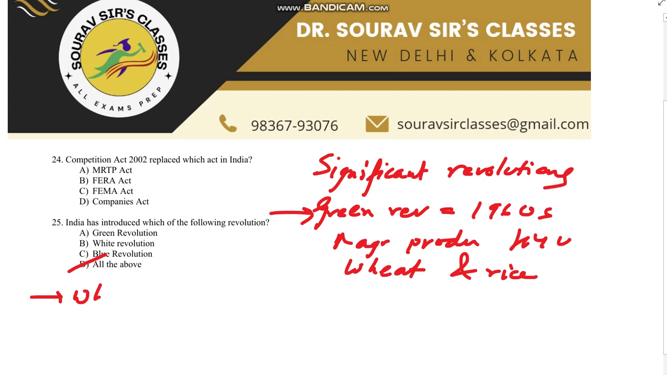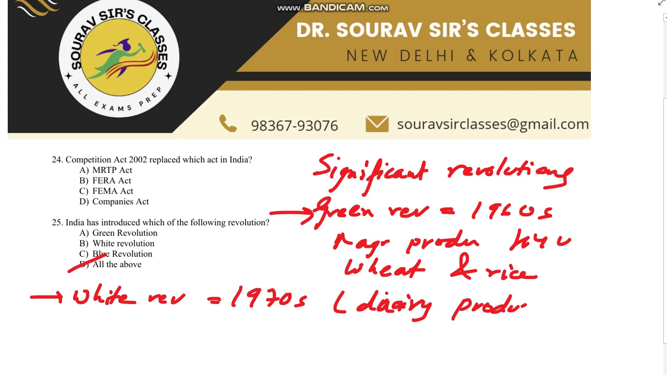Next, we have the white revolution. It is known as Operation Flood. This revolution, which began in the 1970s, transformed India into the largest producer of milk in the world, and it aimed at increasing milk production and improving dairy products. As you can understand from the name, the green revolution was related to agricultural products, and likewise they named this one. It was dairy products that were considered under this.